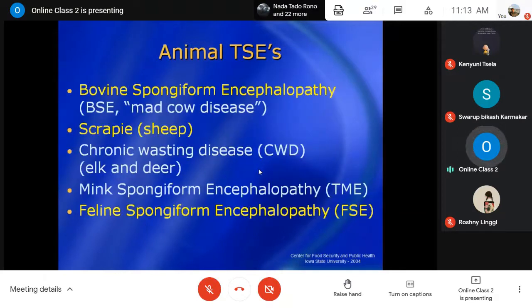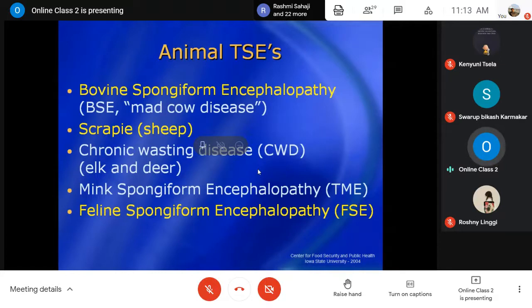So far as the animal population is concerned, three are very important, but you may come across five types of transmissible spongiform encephalopathies.